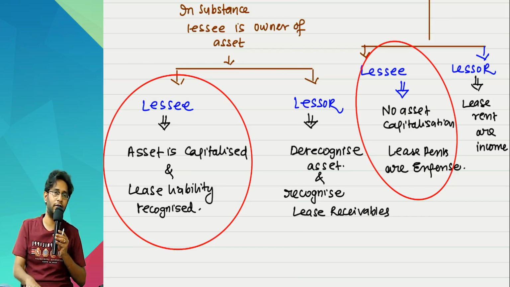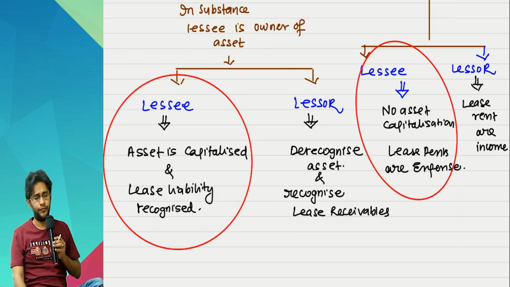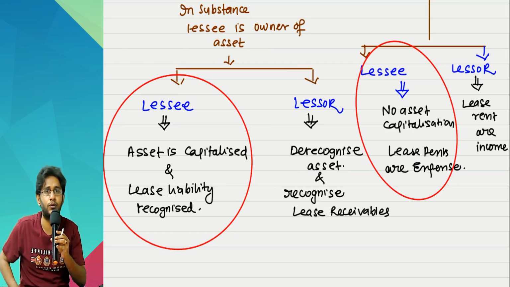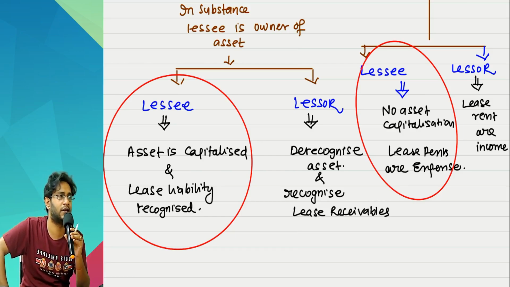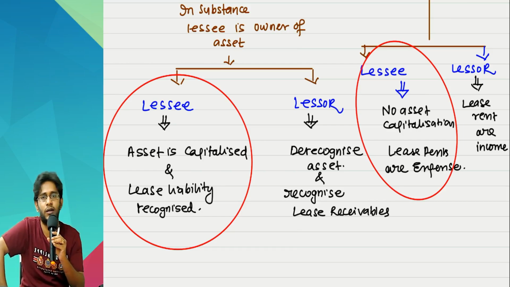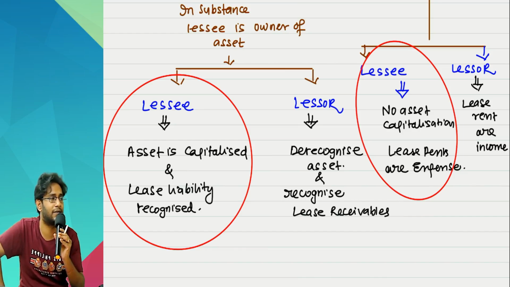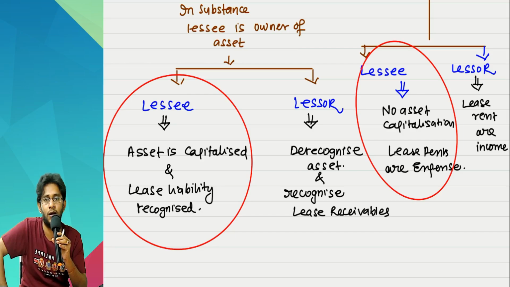Lessee accounting, no difference is there. Lessor accounting is still the same. So when you are doing accounting of lease in the books of lessee, you would not bother whether it is a finance lease or operating lease. That is irrelevant for you. A discussion also you should not bring. Whether it is a finance lease or an operating lease, the asset has to be capitalized in the books of the lessee only.